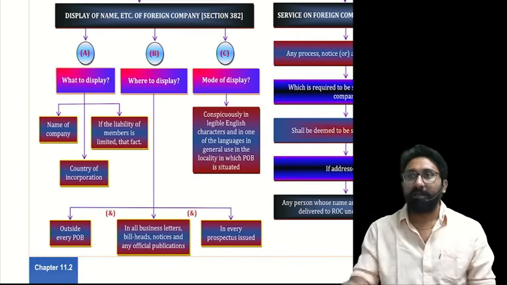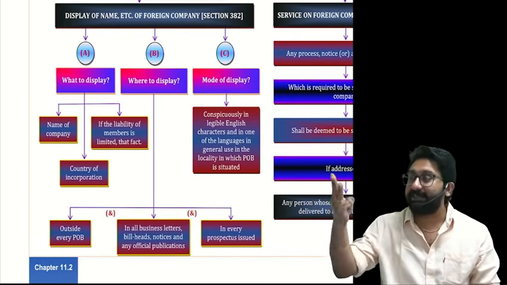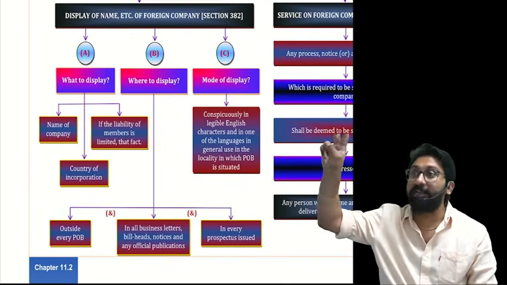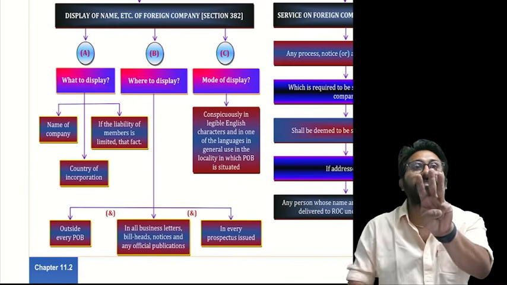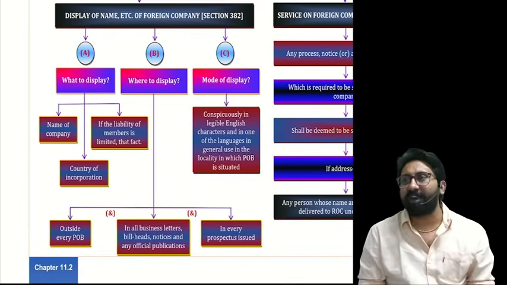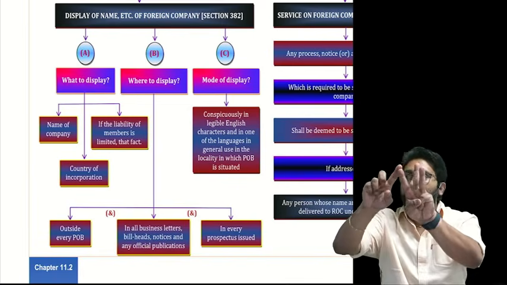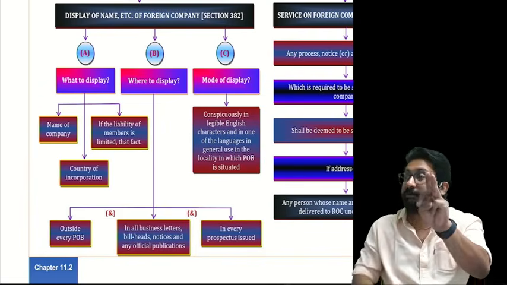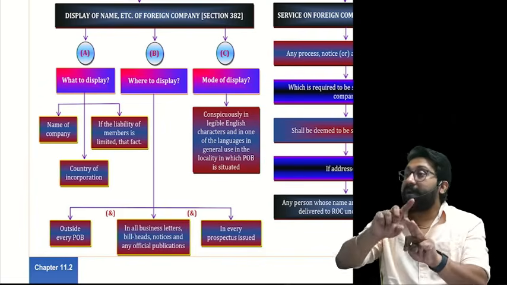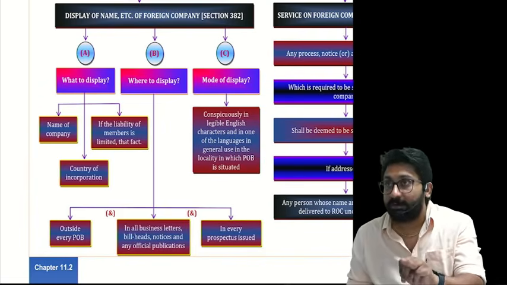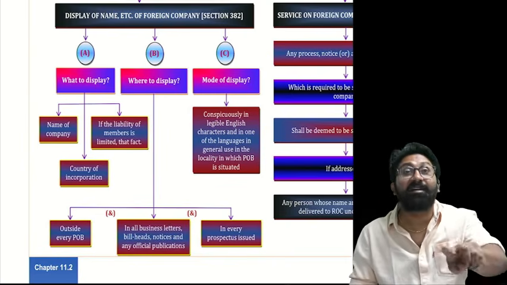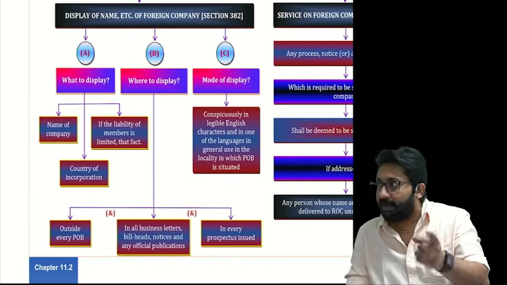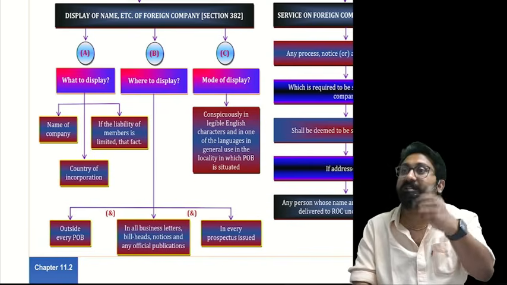What are the 3 things to display? First one, name of your company. Country of incorporation. If the liability is limited, the fact that it is limited.